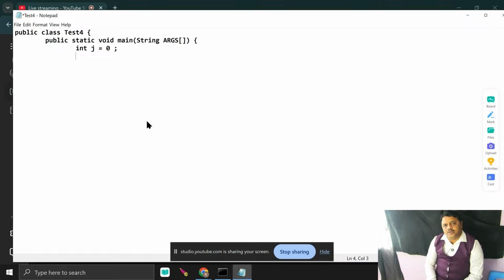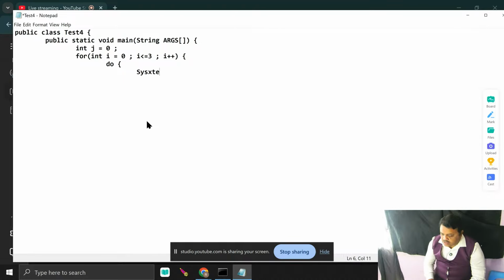I pass a for loop with int i is equal to 0, i less than or equal to 3, i plus plus. Anyway, I enter it. What I can do here, I enter into do while. This is a nested loop. The for loop is the outer loop, and do while is the nested loop.